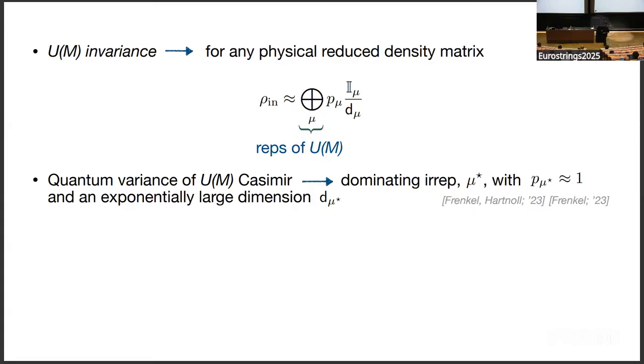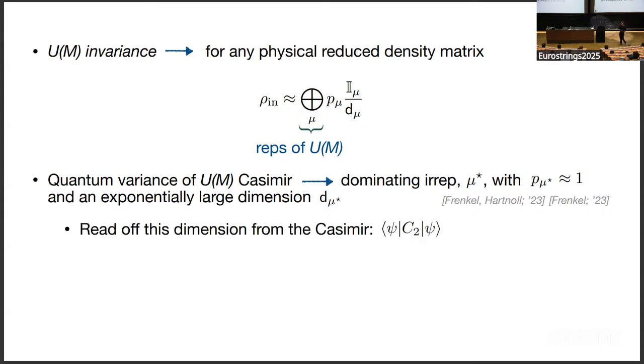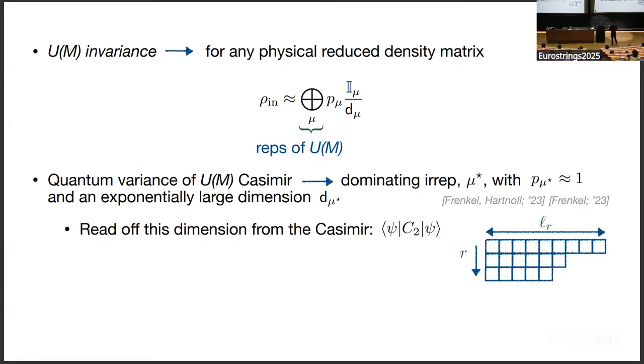What is interesting about states in matrix quantum mechanics that are strongly peaked on classical geometries is that if you compute the quantum variance of the U(M) Casimir in these states, you'll find that there's a dominating irrep. That is an irrep with a probability that's very, very close to 1 and an exponentially large dimension. And so we'd like to know what the dimension of this irrep is. We can read that off by, say, computing the expectation value of the Casimir itself. The features that we need to take note of in this Casimir come from the Young diagram of the corresponding representation, which has some rows and some length to each row.